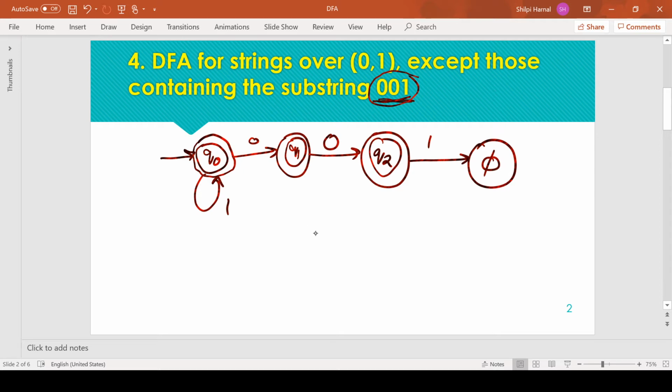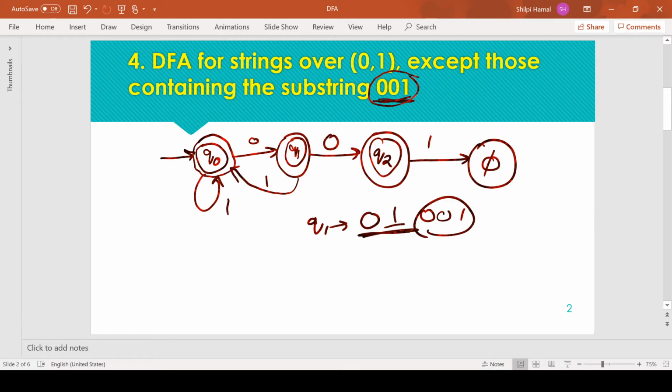Next we have Q1. Being on Q1 means we have received 0. We have already defined the transition for input symbol 0, so the remaining transition is for input symbol 1. After receiving 1 at Q1, the pattern is disturbed, so we need to track the complete pattern again. The pattern is not forming anymore, so we go back to the initial state, because the initial state is the only state from where we can keep track of the complete pattern. From Q1, on getting 0 we move to Q2.